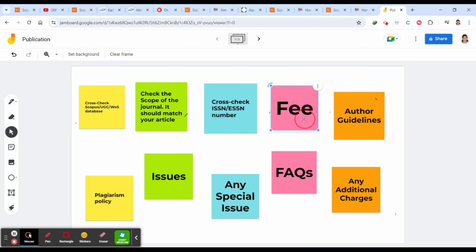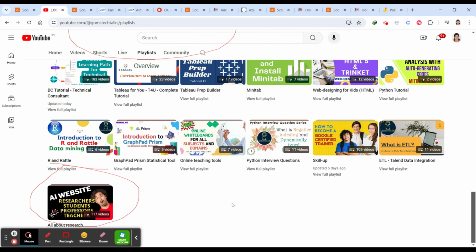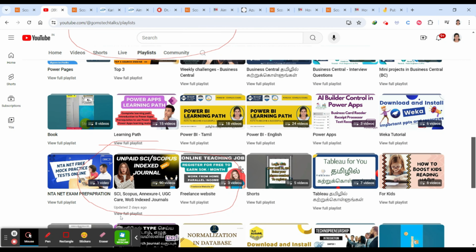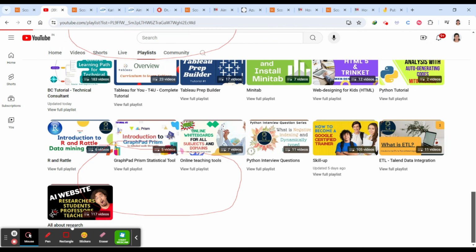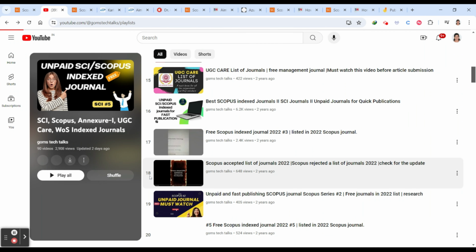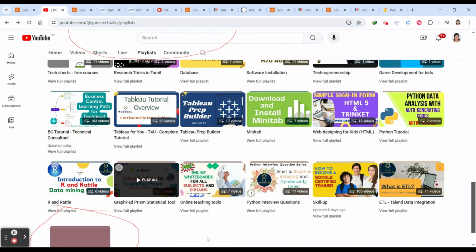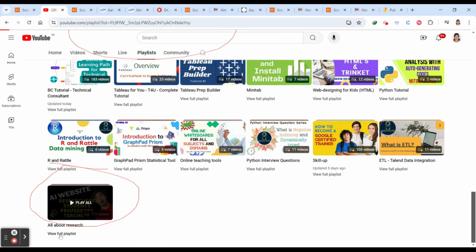And then you have to check the fee. If it is free, then go ahead. If it is paid, check whether you can pay that amount. If not, try to send an email to the editor so that they can provide you 50% off on your APC, the article publication charges. I'm not talking about the journals I have discussed today. I'm talking about journals which require payments, where you are supposed to pay. For those journals, you can cross check with the editors by sending an email asking whether they can provide 50% off.